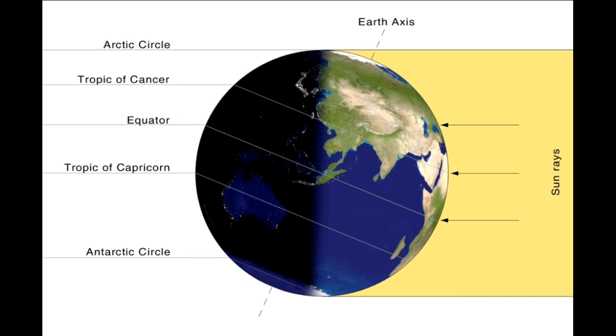Equator is marked as 0 degrees latitude. The line of latitude at 23.5 degrees north is called the Tropic of Cancer, and the line of latitude at 23.5 degrees south is called the Tropic of Capricorn.